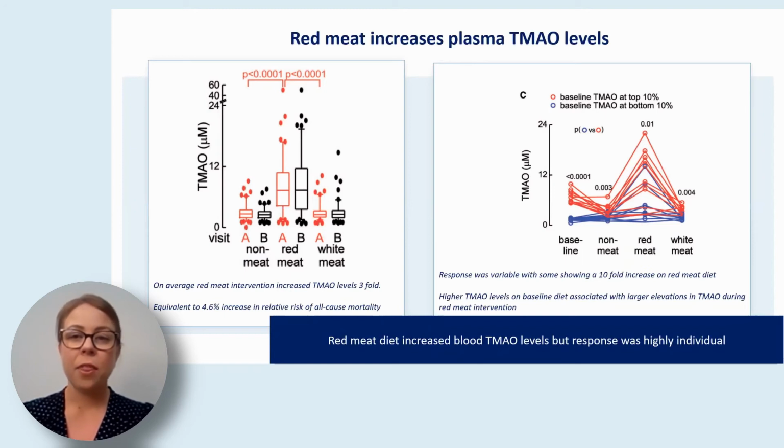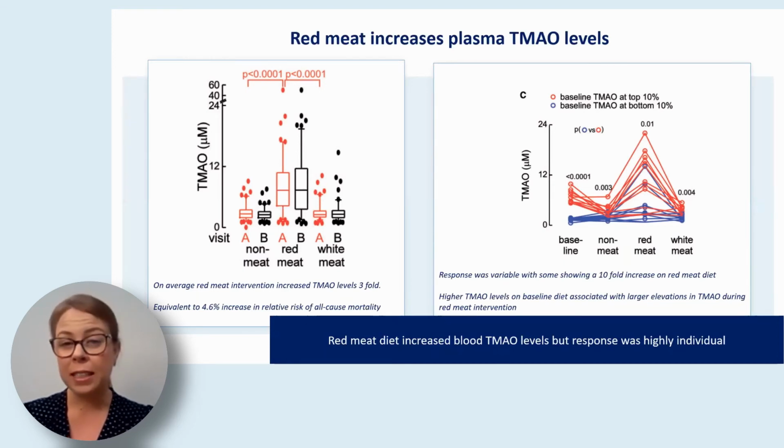A study of 113 individuals found that those on red meat diets, which is equivalent to about 2 serves a day, was associated with a 3-fold increase in plasma TMAO levels compared to those on other diets.